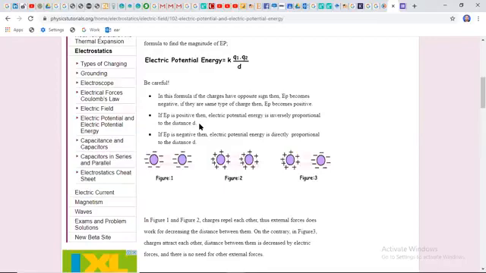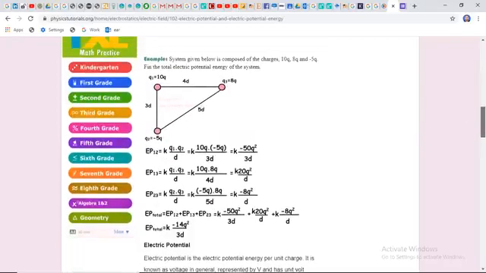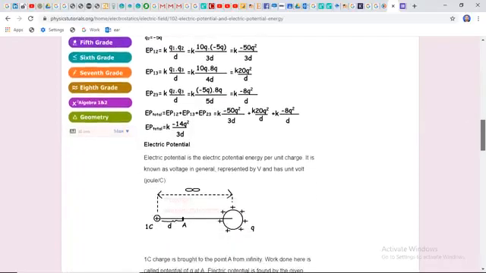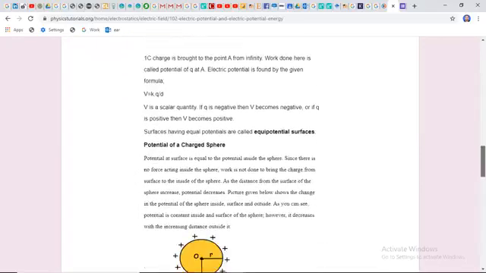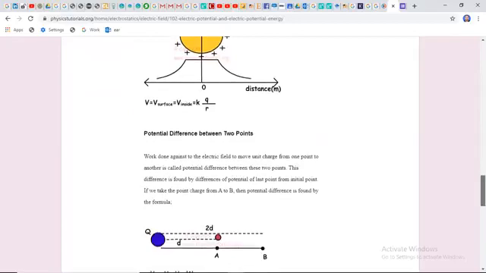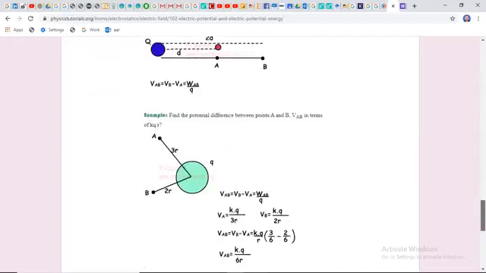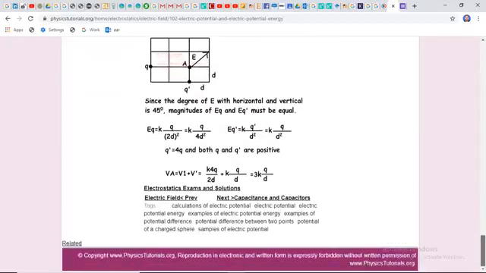So now we're going to move towards the next phase, that is this kind of formula direction. I try my level best to simplify this course in a normal way, which every person can understand easily.